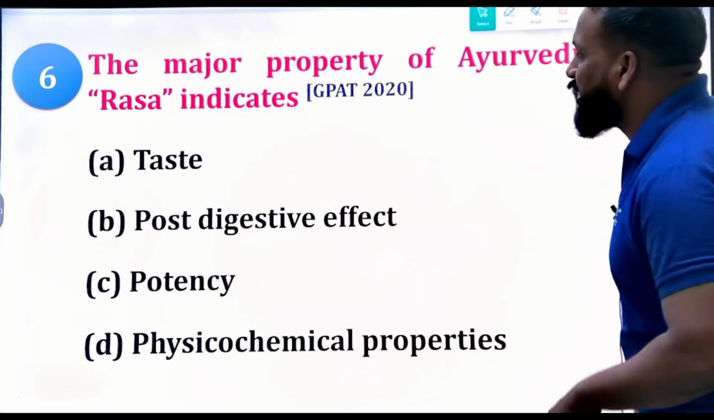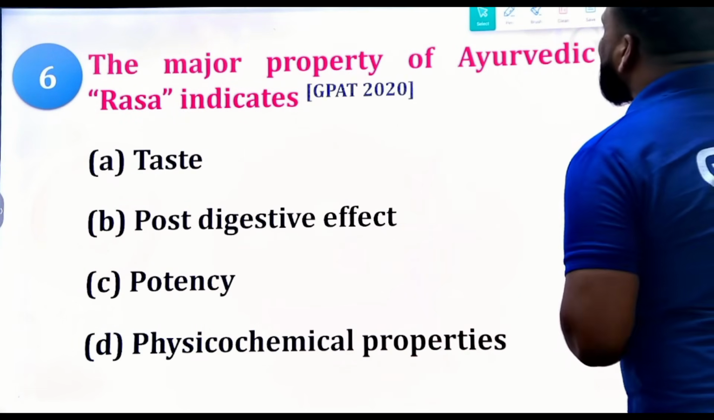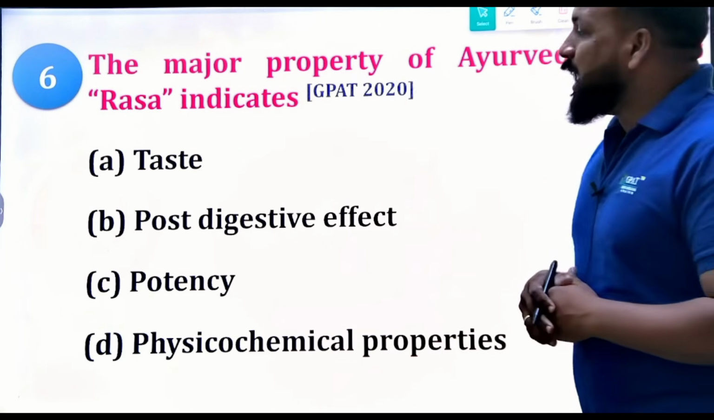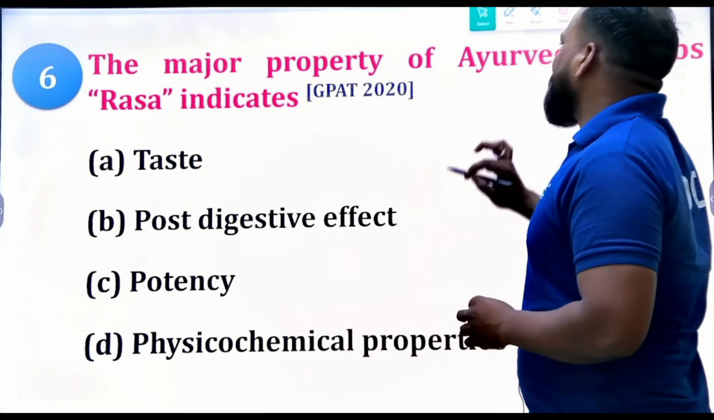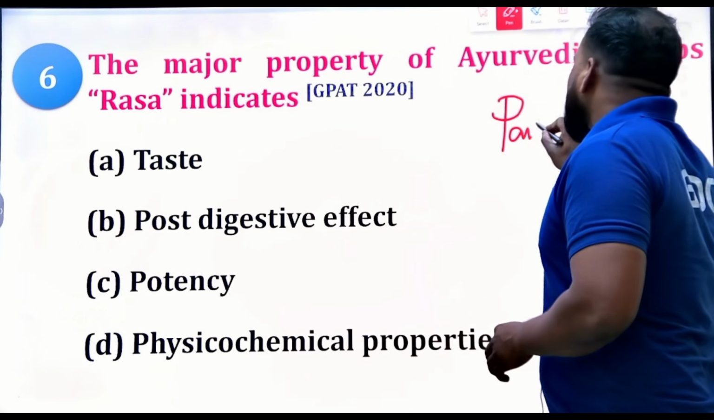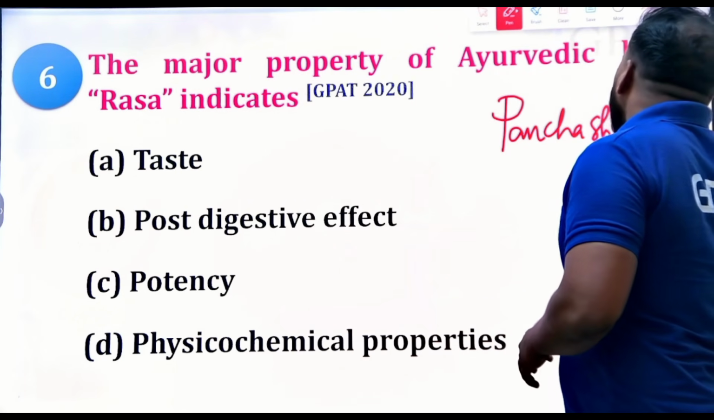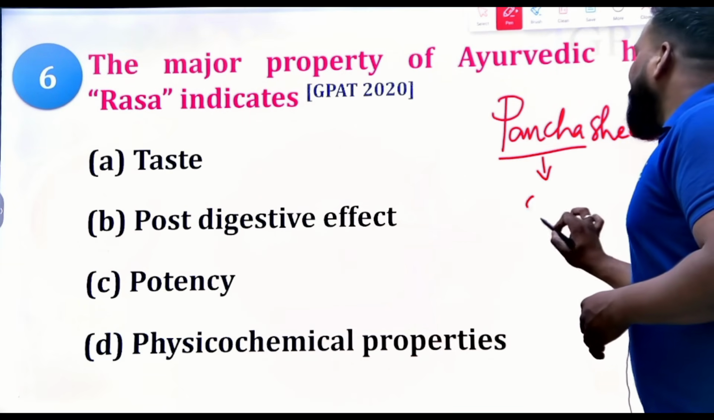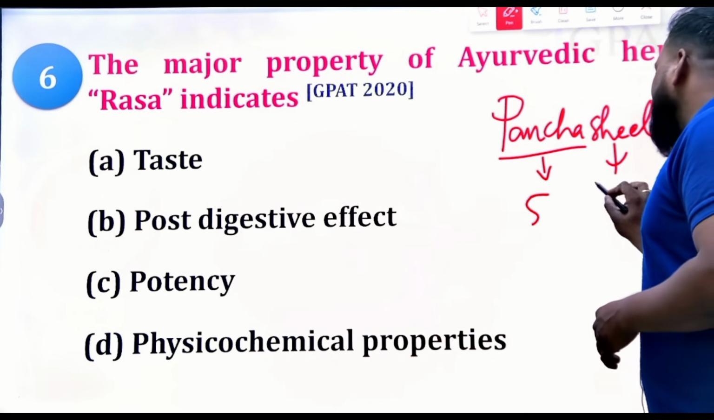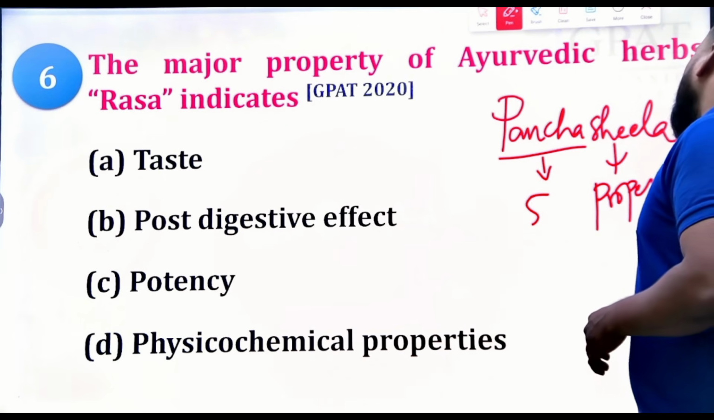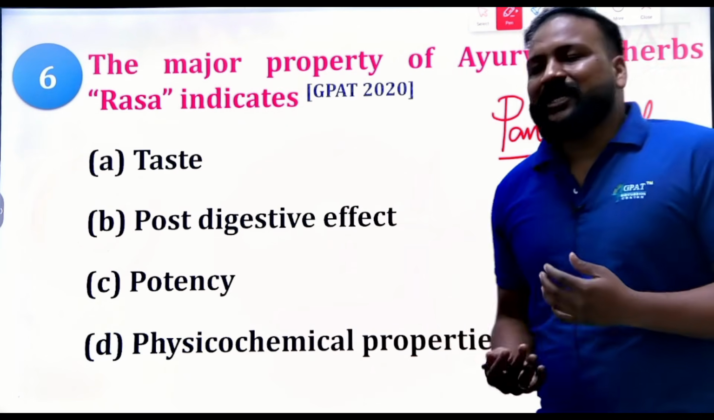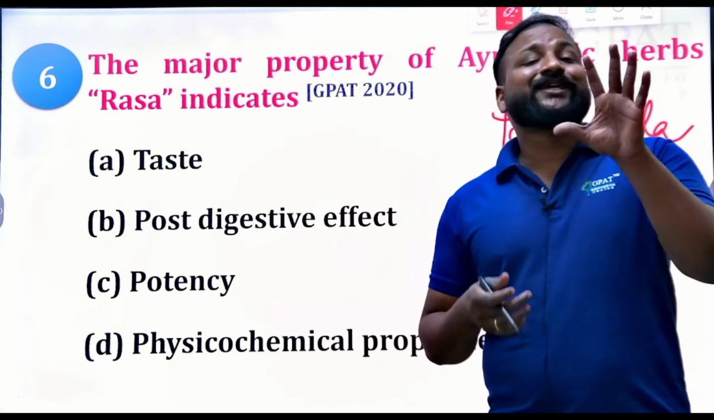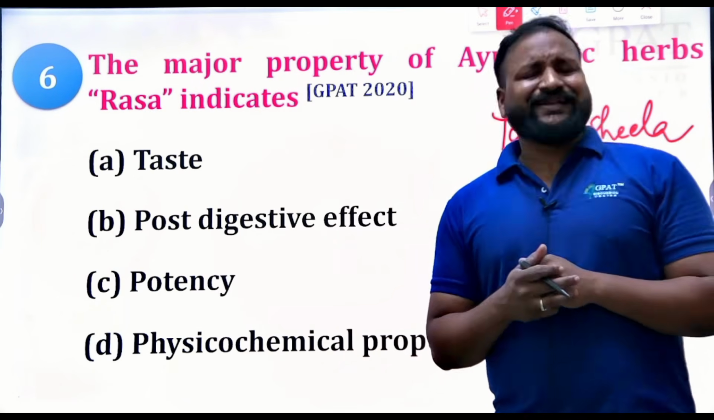Now the sixth question. The major property of Ayurvedic herbs rasa indicates. This question is from 2020 GPAT examination. Okay, yes. So in the Ayurveda, there is a theory called Panchashila theory. Pancha means 5. Shila means properties. 5 essential properties of the Ayurvedic herbs. Which means if you are preparing any Ayurvedic formulation, the herb that you are using should contain 5 properties. Is it clear?